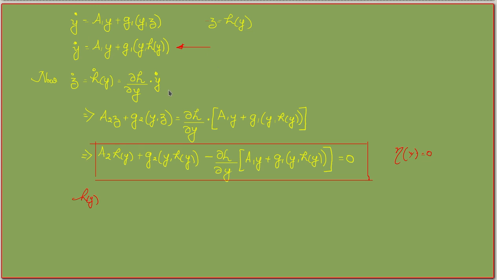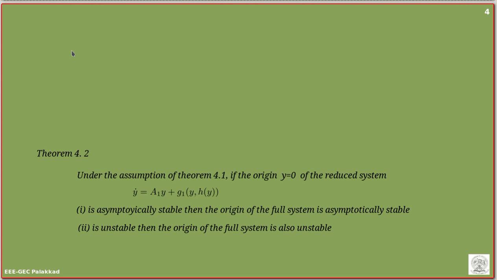Okay, so we will wind up the session by stating the theorems based on this.